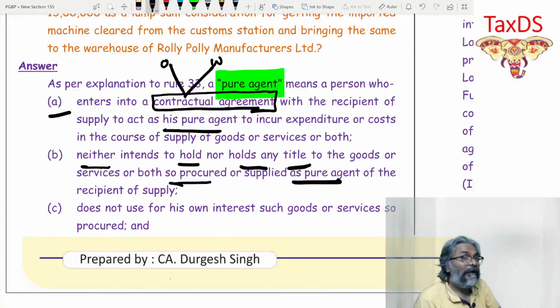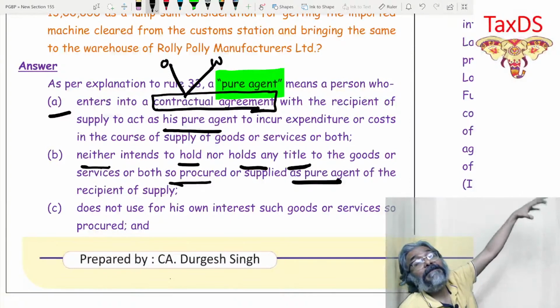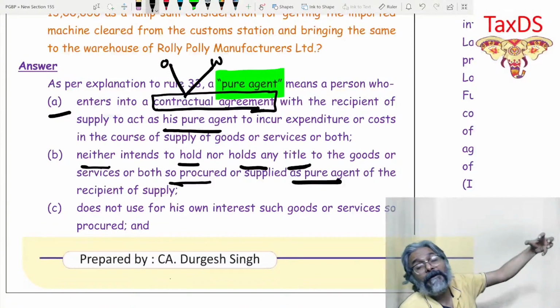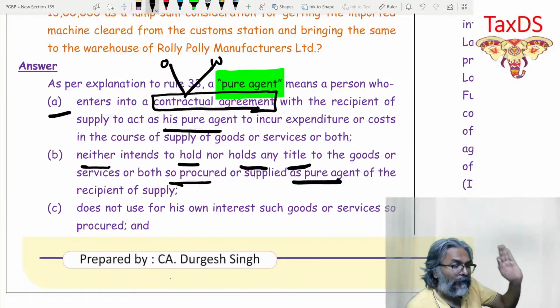So for that third party supply, for which the supplier has been appointed as a pure agent, he should not be holding any title.